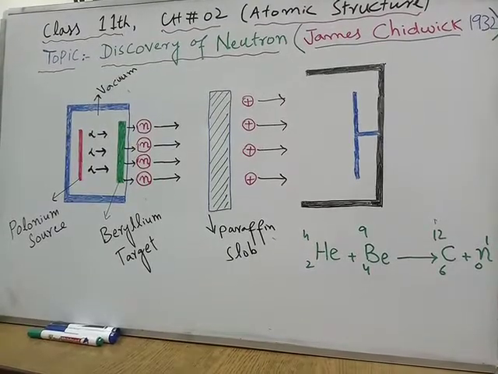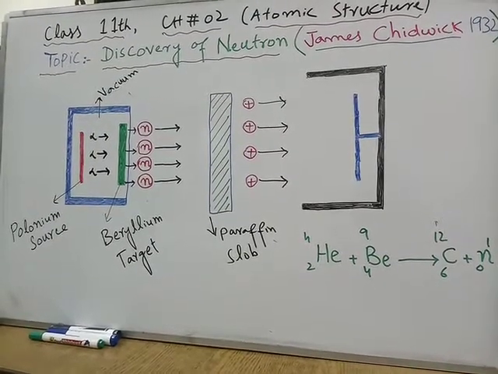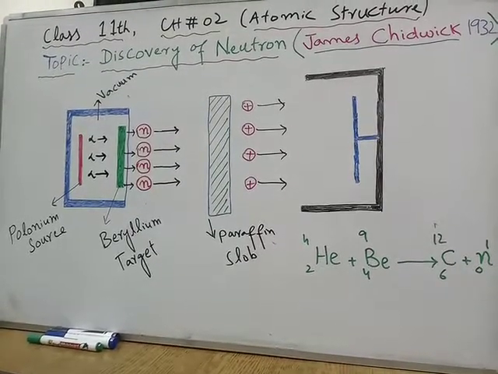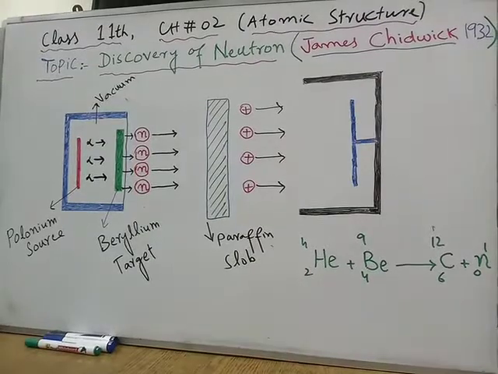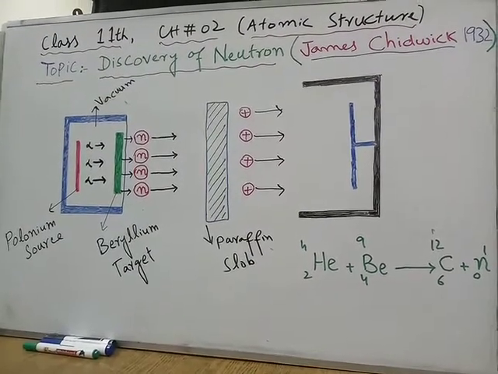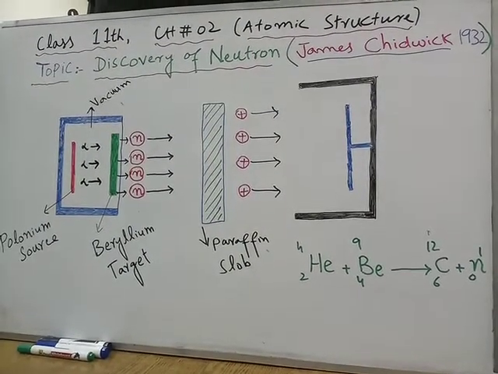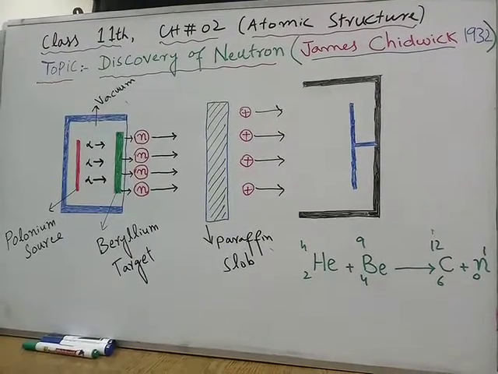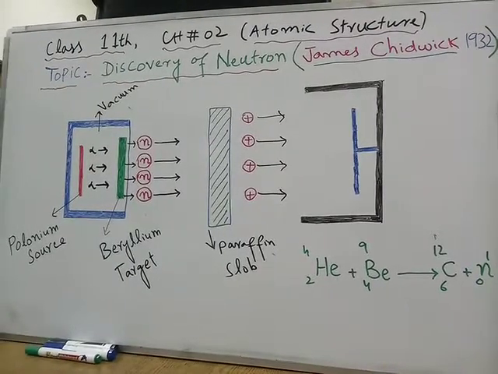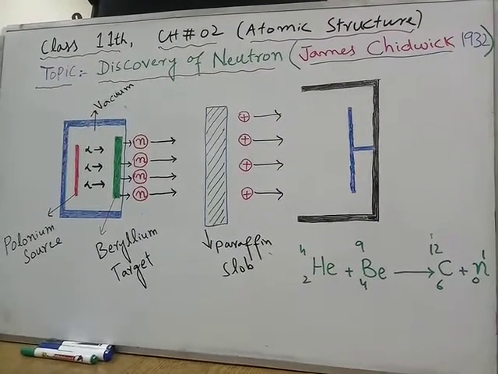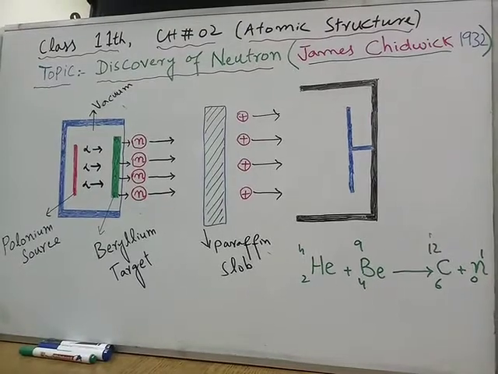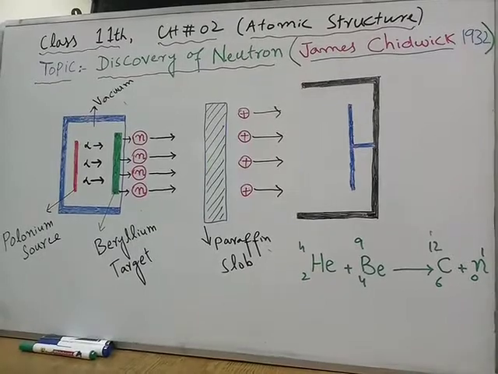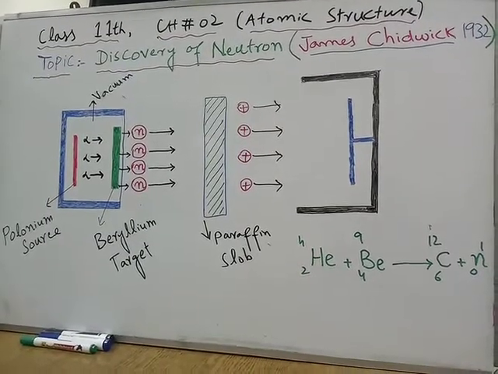Neutron was not discovered, so when they compared hydrogen and helium, the greater mass of helium than expected was due to the presence of neutrons. So Rutherford said that there must be a particle inside the nucleus which carries no charge but is as heavy as a proton. He predicted the neutron, and ultimately James Chadwick performed the experiment in 1932.